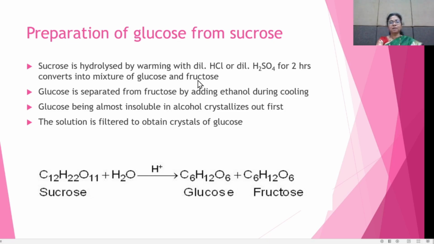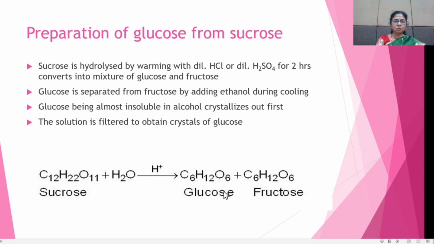We studied in invert sugar that hydrolysis of sucrose gives an equimolar mixture of glucose and fructose. Both have the same molecular formula.